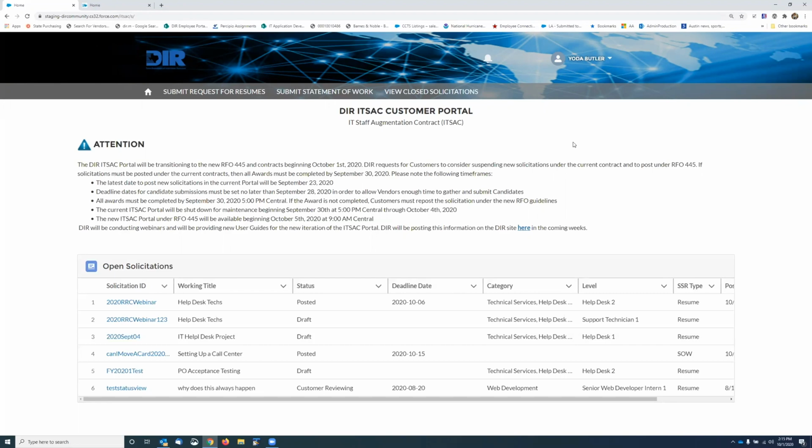Are the DIR terms and conditions different for the request for resumes and statement of work? No, the terms and conditions are applicable to both. It's everything that's under the ITSAC contract. How long is the contract for? I'm assuming you're referencing the statement of work, that is entirely up to you as long as it's within the dates of the contract for that vendor that you're selecting, if that makes sense. There are survivability clauses for how long you can extend beyond their expiration, but the statement of work should be up to the agency for the duration.